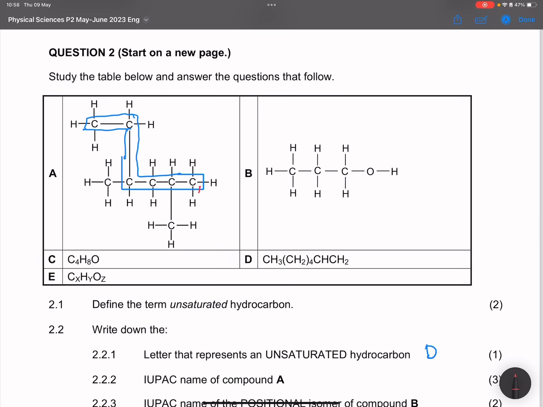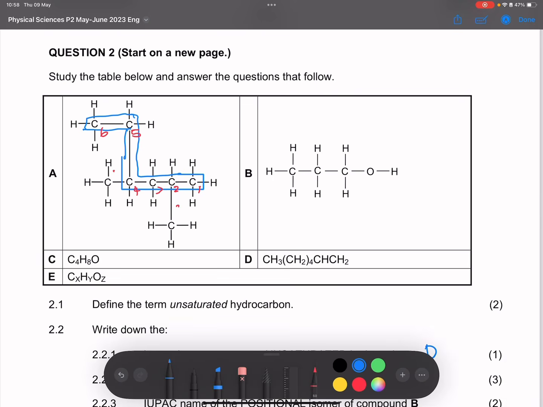So that's 1, 2, 3, 4, this is 5, and 6. And now I can see at carbon number 2, as well as at carbon number 4, I've got side chains of methyl each, with 1 carbon, so that's methyl.